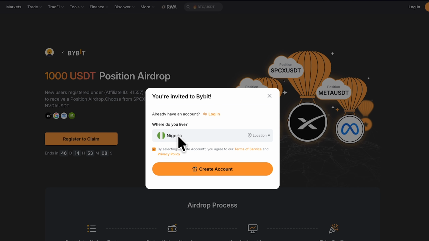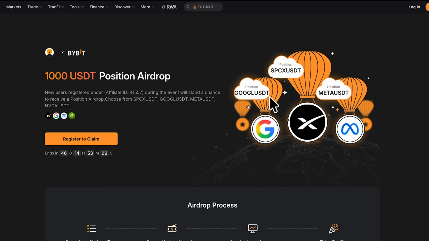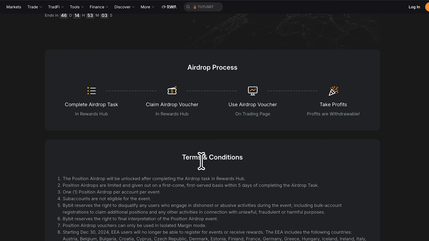So like I showed you earlier, pick your country, enter your email address, and that is all. So don't go ahead and create any sub account. Number 5 says Bybit reserves the right to disqualify any users who engage in dishonest or abusive activities during the event. And they've said things like bulk account registrations to claim additional positions and so on. So you can see all of that. If you are doing that, they will not be able to give you the position airdrop.